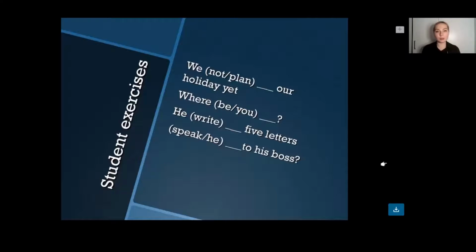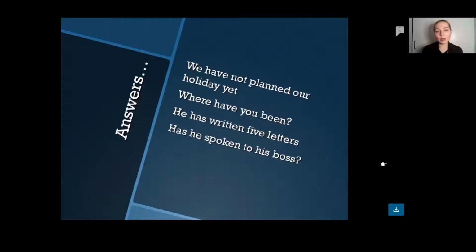I just want you to pay attention also to the adverbs that we are using for present perfect tense. So these are never, ever, yet, just, already, etc. And recently as well. We haven't planned our holiday yet. Where have you been? He has written 5 letters. Has he spoken to his boss? So this is a question, right?